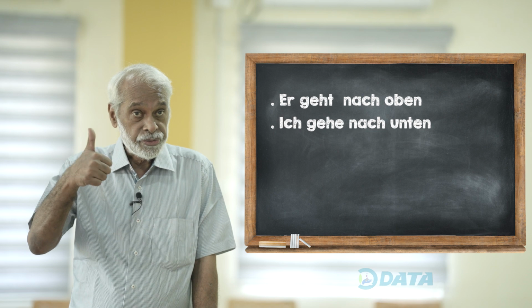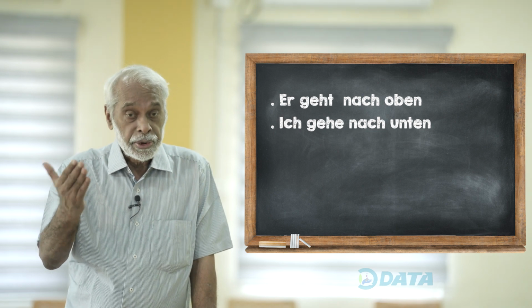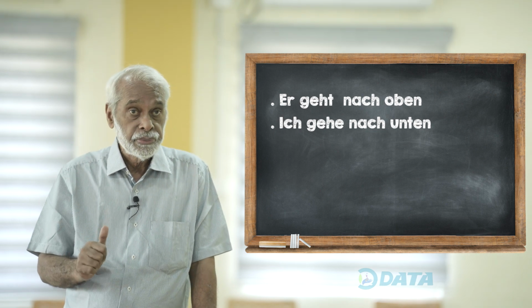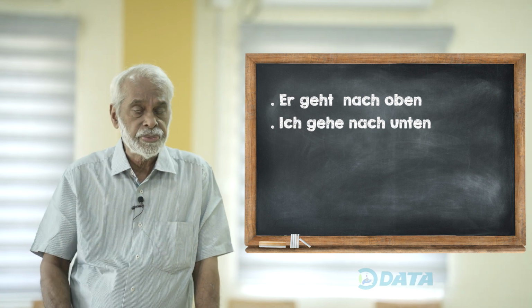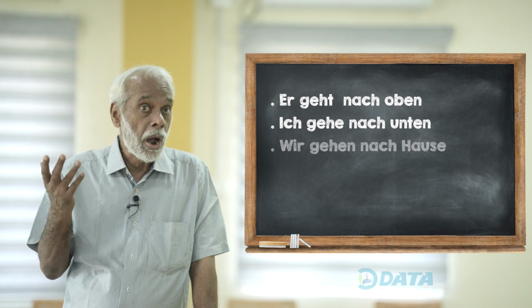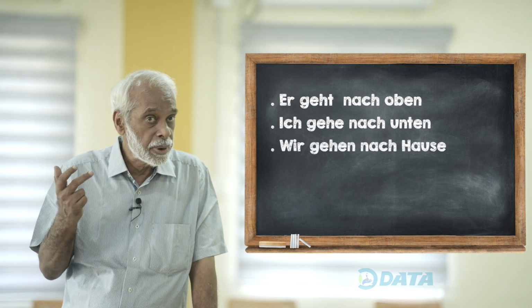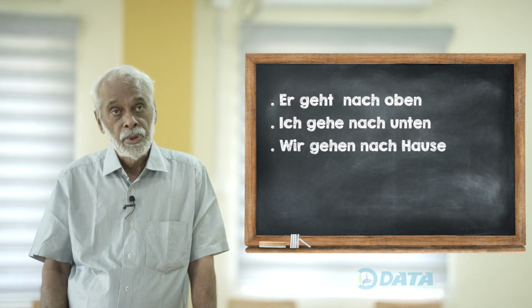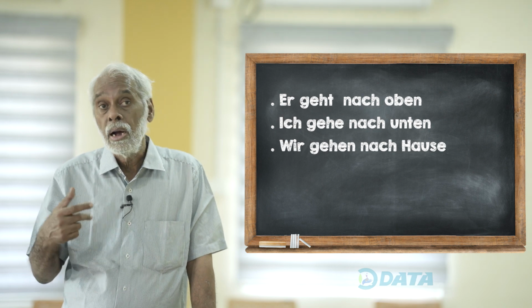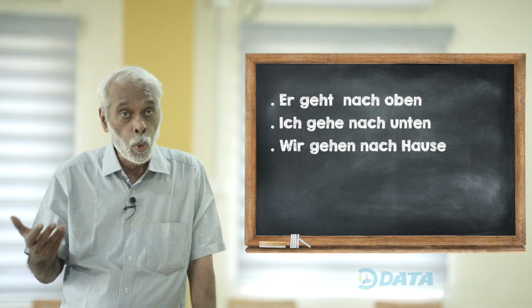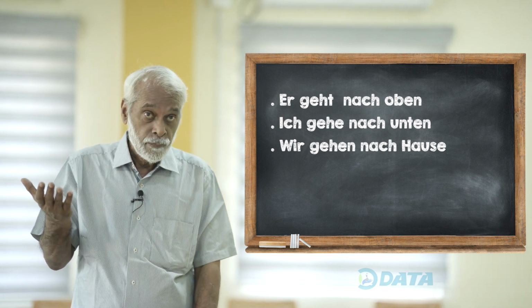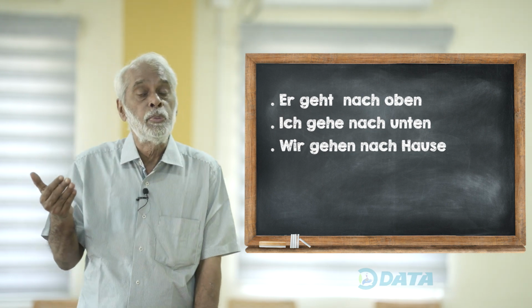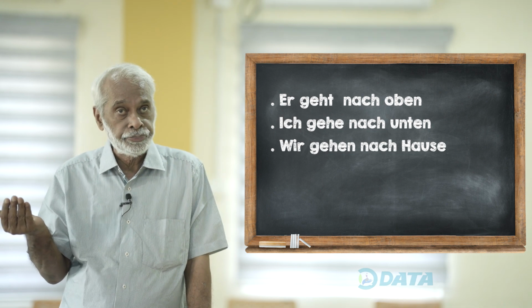So, first case, a direction towards cities and countries. Second case, a direction towards just places. And then there is an Ausnahme. Ausnahme is an exception. We are going nach Hause. We are going home. Of course, house is also an Ort, but this is considered to be an exception.